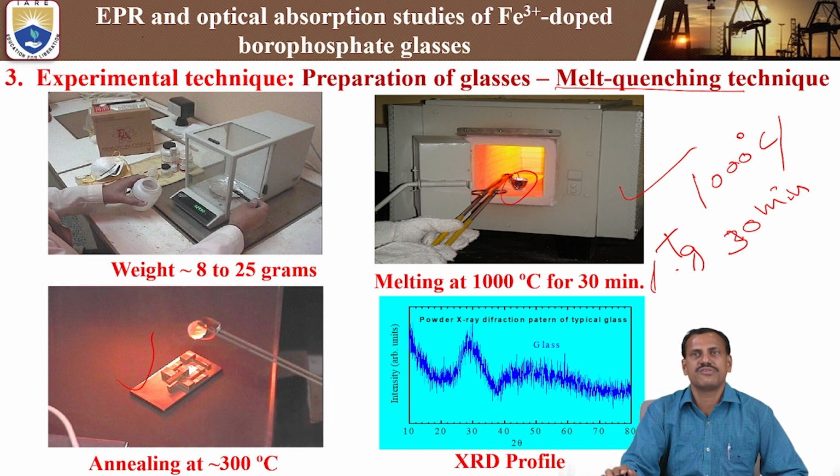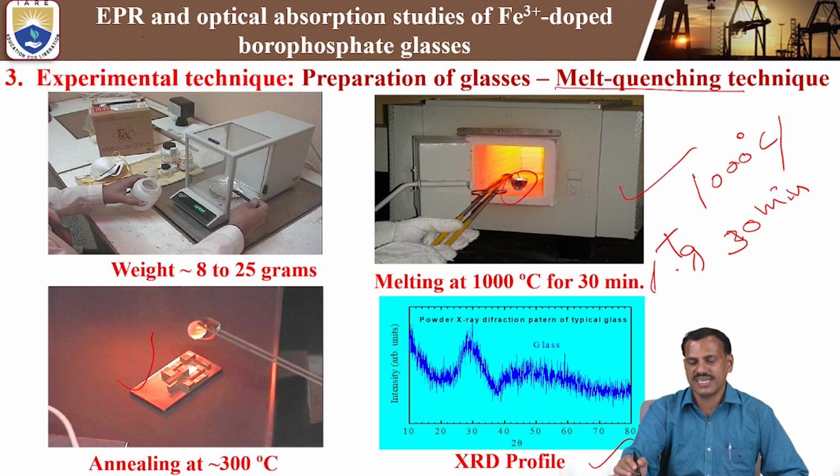First, initially we need to measure the XRD profile, that means X-ray diffraction. By using X-ray diffraction, we have to confirm whether this is a pure glass sample or a crystalline sample. If you get broad peaks in the XRD profile, we can say no doubt at all it completely exhibits glass nature. Whenever you get sharp peaks, that is due to crystallization, so it exhibits crystalline property.